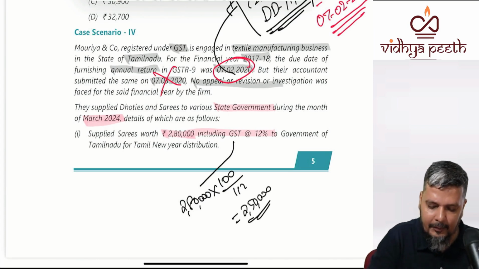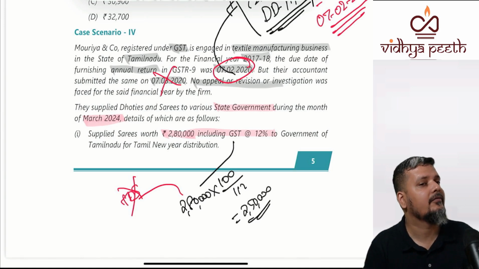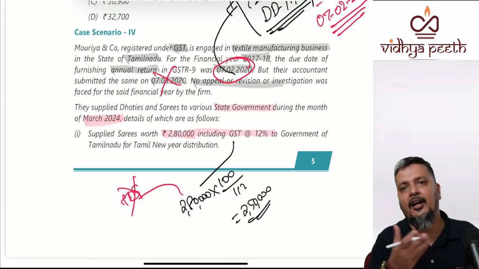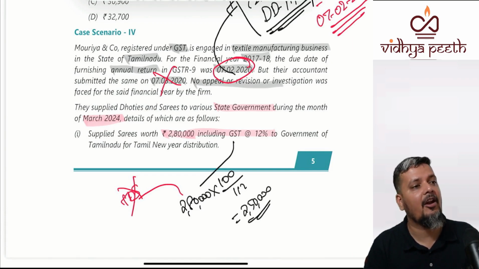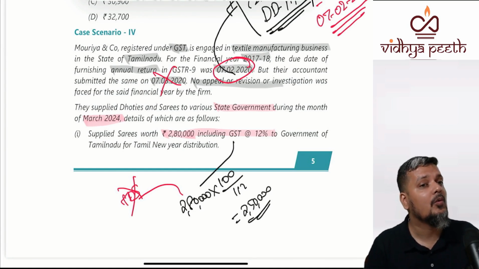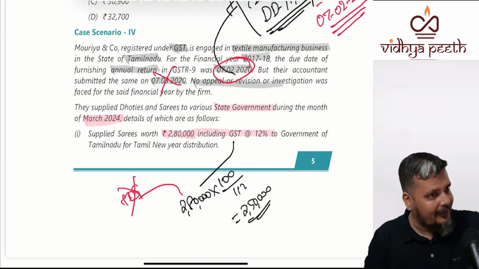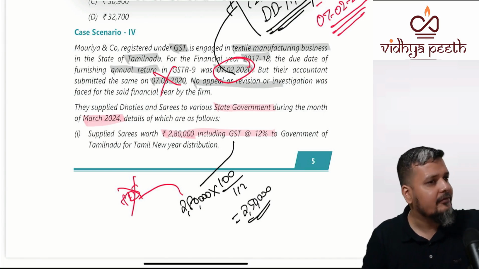2,50,000. Whether TDS will be applicable or not? No. Why? The supplier is other than government, the recipient is government. It is about TDS on supply to government. TDS will not be applicable because we have discussed categorically, the contract value must be more than 2,50,000, not more than or equal to. I highlighted it. If it is exactly 2,50,000, no TDS.